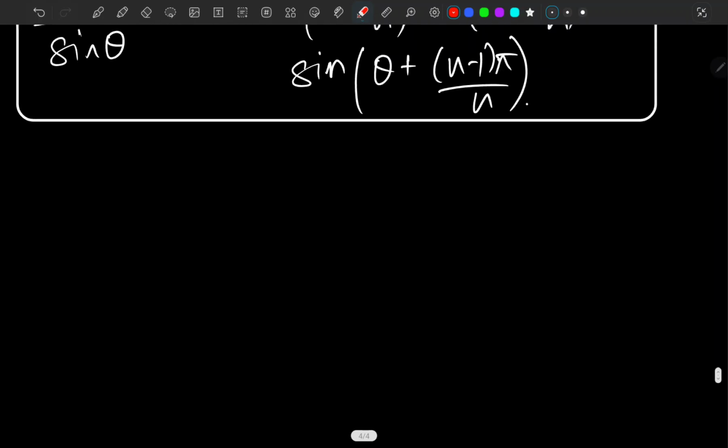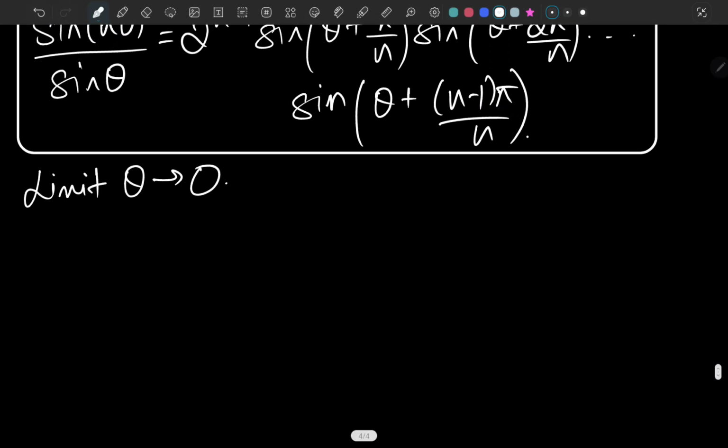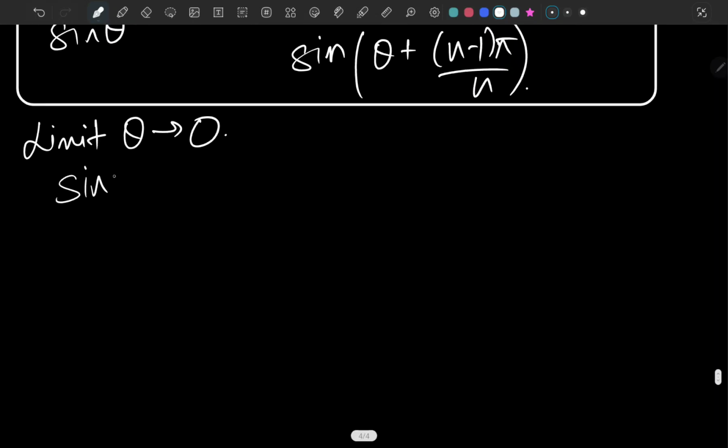And how I'm going to use this: basically we have to take limits as theta tends to 0. We know that when theta tends to 0, sine of n theta is just n theta, because when the angle decreases, the value of sine also decreases.